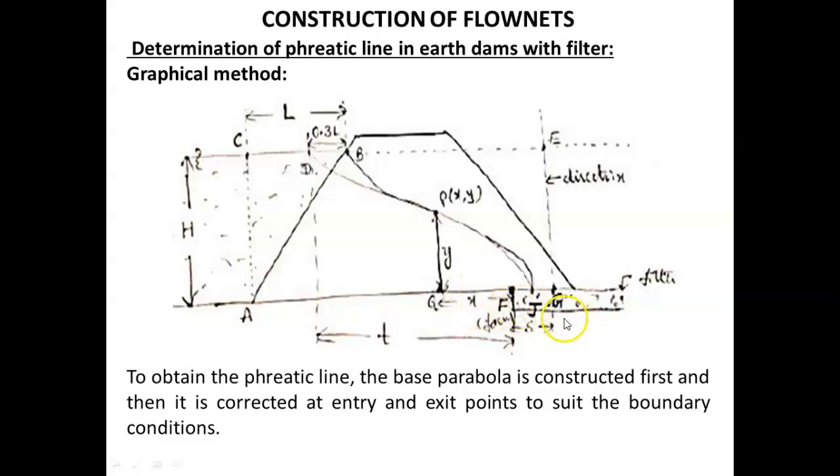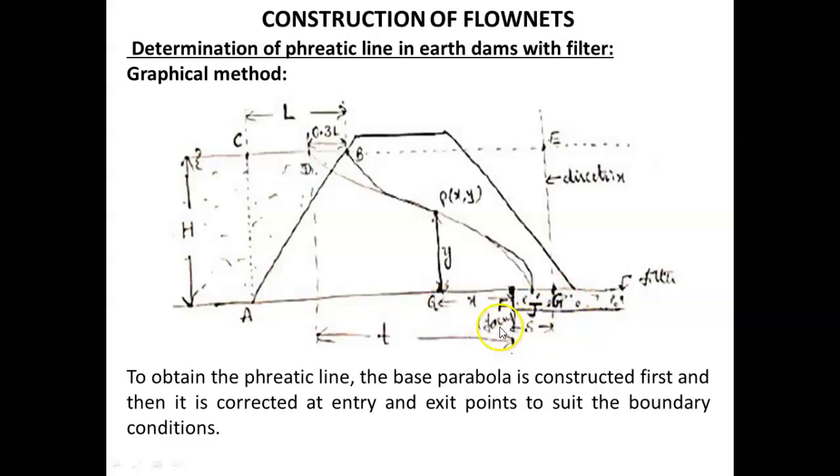The distance between focus and directrix is called the focal distance, which is represented with the symbol S. S is the focal distance, the distance between the focus and directrix of the base parabola. So we can write QG equal to x plus S.